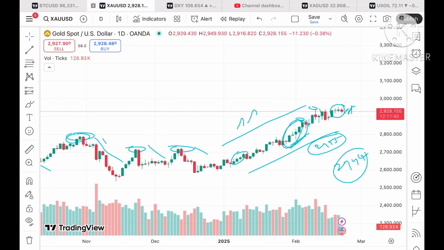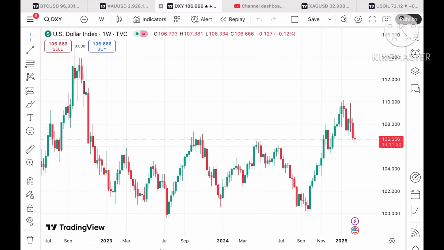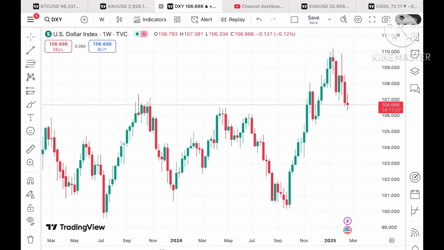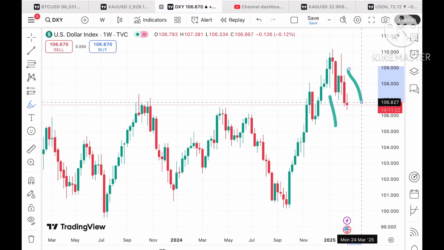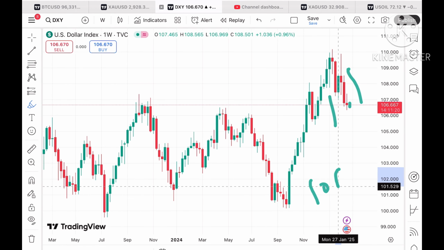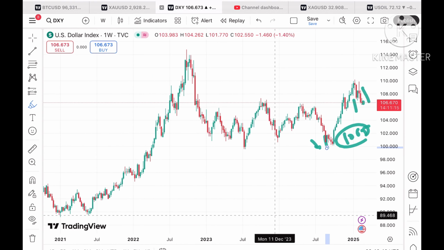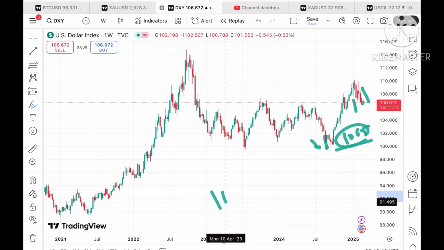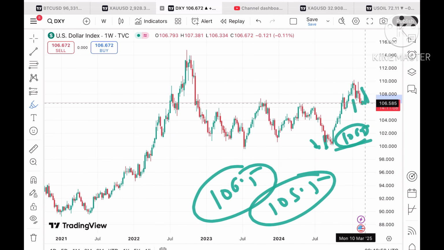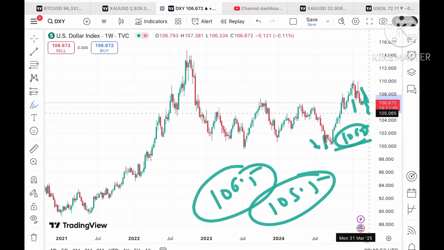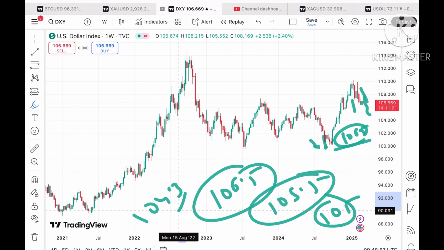If you look at the dollar index, you will see that the price of the dollar index is continuously trying to go down. Chances are high that if the price keeps moving below a level of 106.5, we will see a further downfall. Once the price starts falling below 106.5, the chance of touching 105.5 will be there, and from there a further downfall we can see towards a level of $105. And if that doesn't sustain, a level of 104.3 we can see.